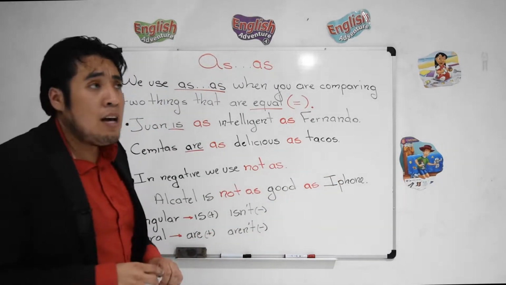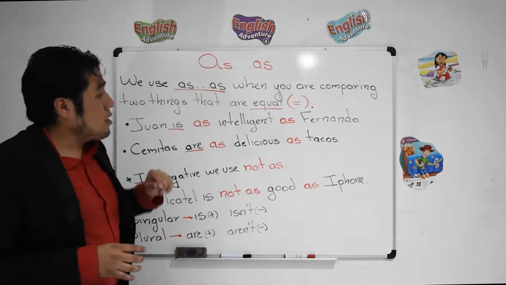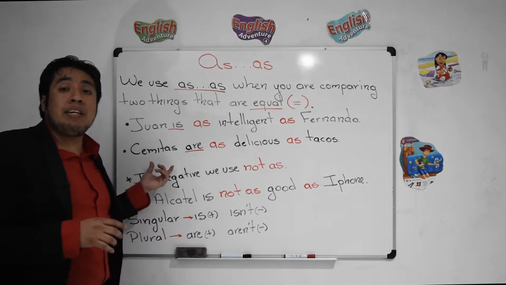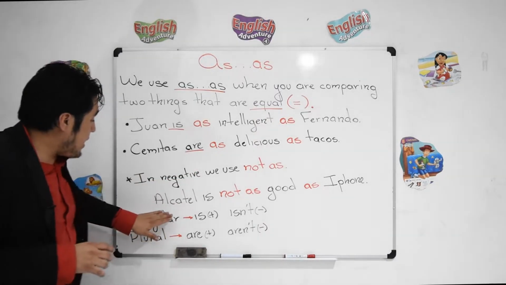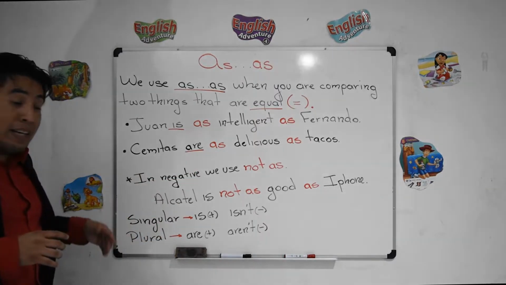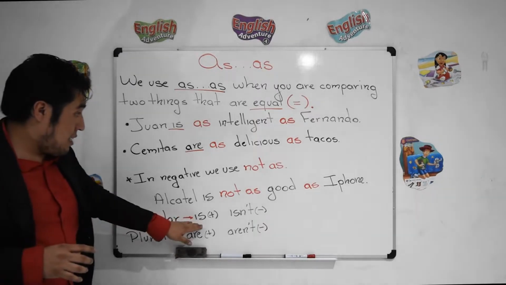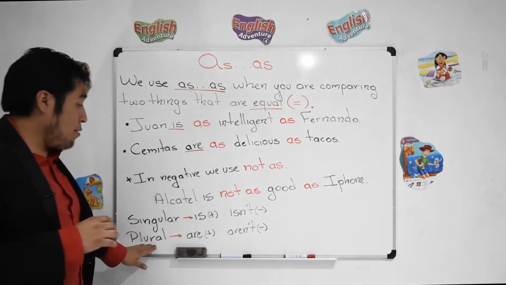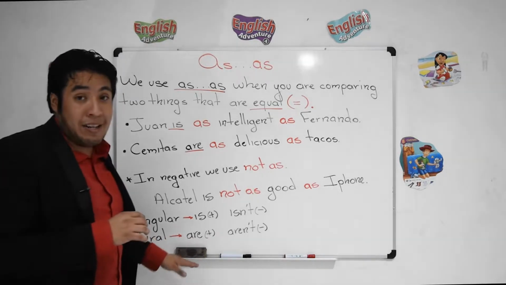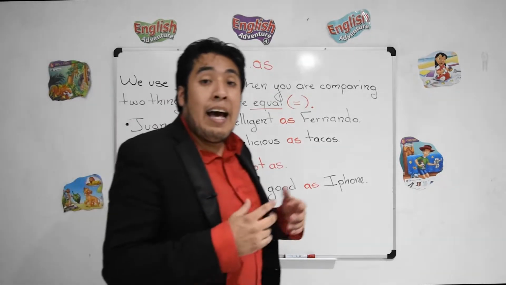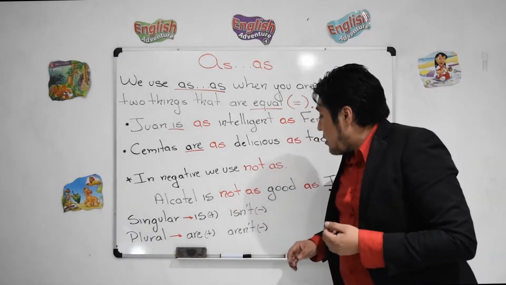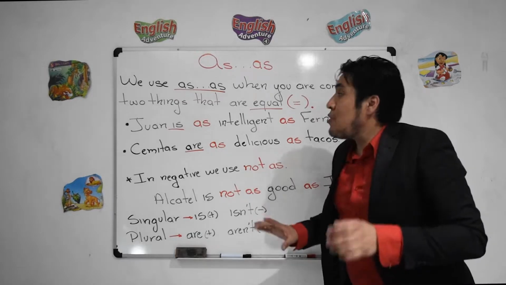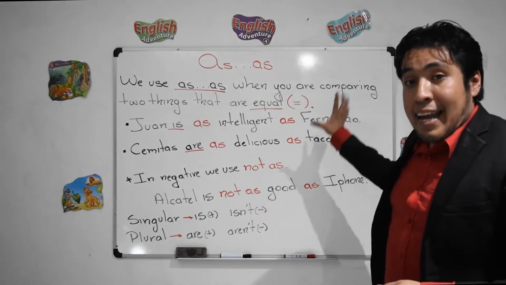So remember this. When we use as and as, we usually use the verb to be. Juan is, semitas are, and pay attention here. In singular, we say is, right? Juan is, that's singular, but in plural, we use are. So don't forget that. And finally, if you want to use negative, you can use isn't or aren't, okay? So this is the first part, as and as.